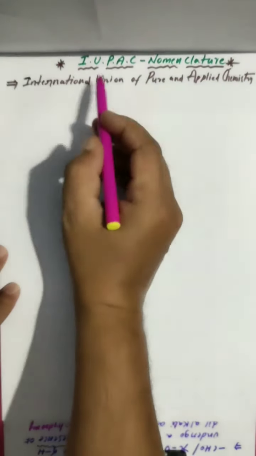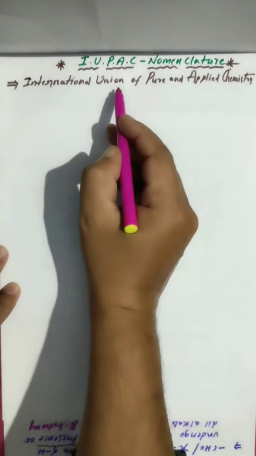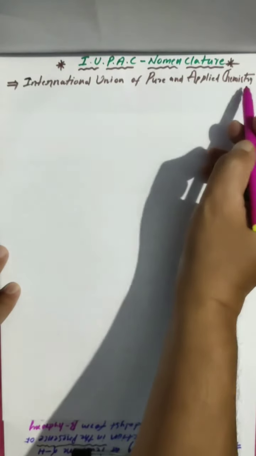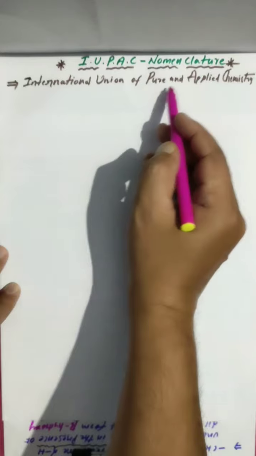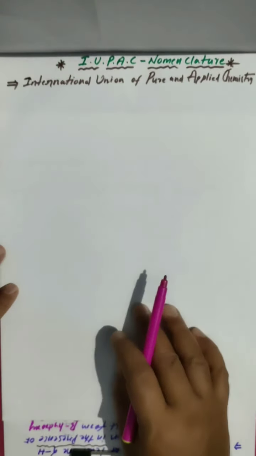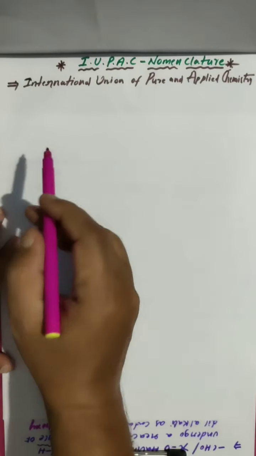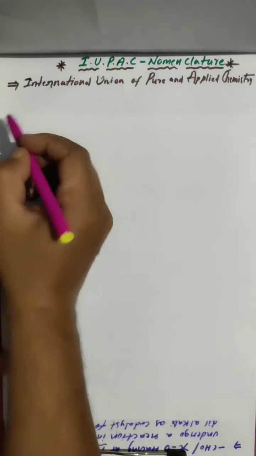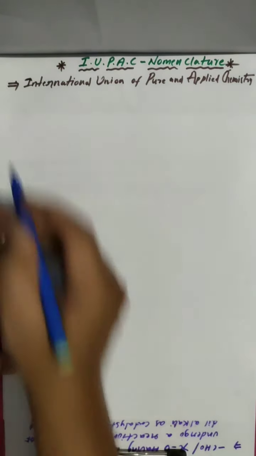What is meant by IUPAC? International Union of Pure and Applied Chemistry. They have given certain rules to write the IUPAC name for an organic compound. So to learn this, we have to remember a few things.